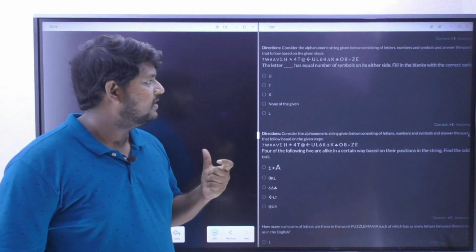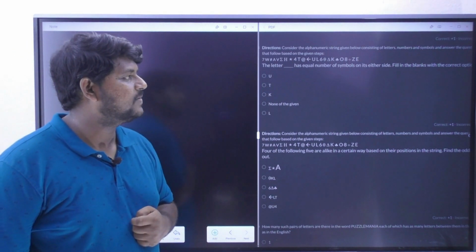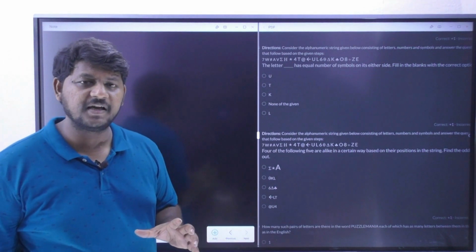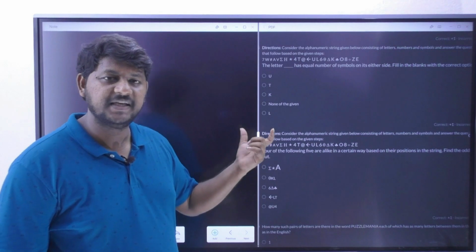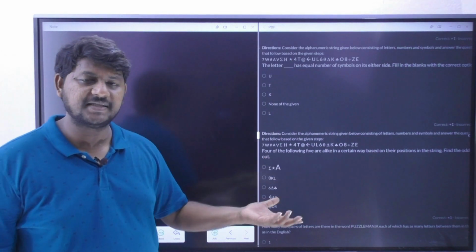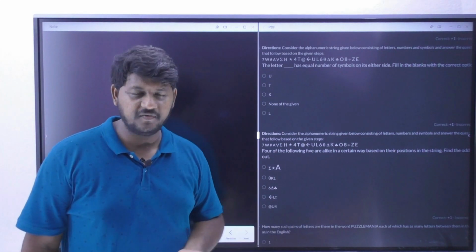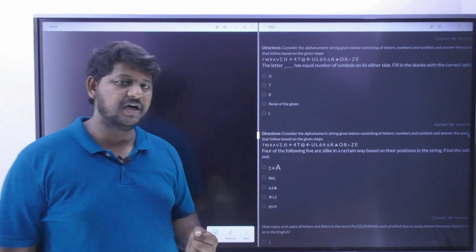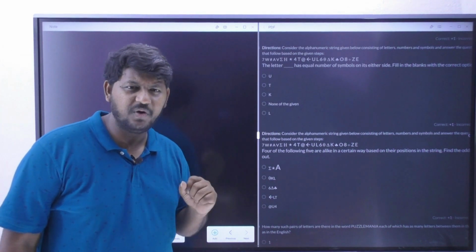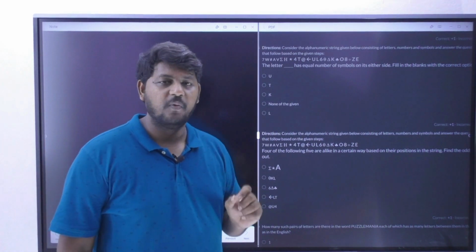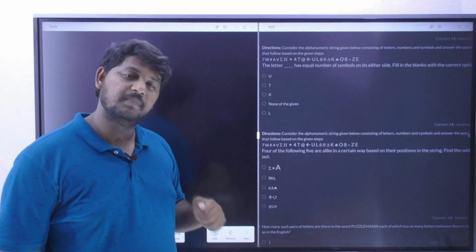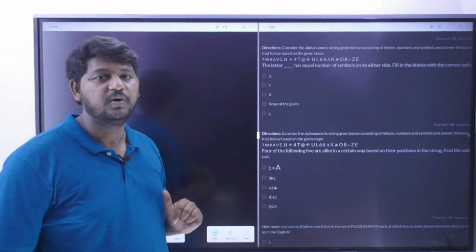The letter dash has an equal number of symbols on its either side. So he's asking us to go with the options and place each and every option on either side, that is left side and right side. There should be an equal number of symbols. So let us observe here by placing each and every particular letter. Is it really going to happen in examination? No. What you have to do here is count how many symbols are there. That is the procedure you need to observe here.